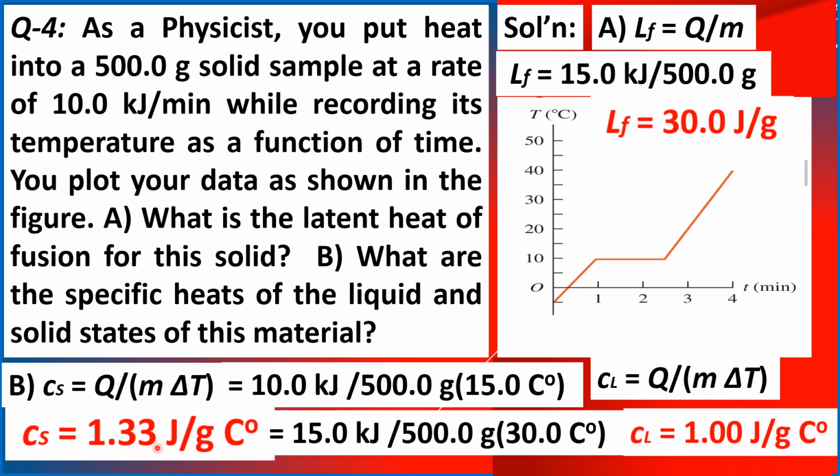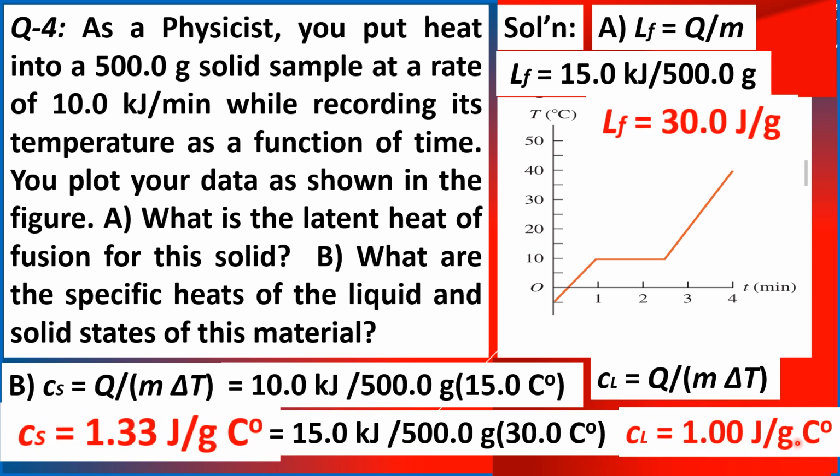For the specific heat of the solid state of the material, we got 1.33 joules per gram Celsius degree. And finally, for the specific heat of the liquid state of the material, we have 1.00 joules per gram Celsius degree.